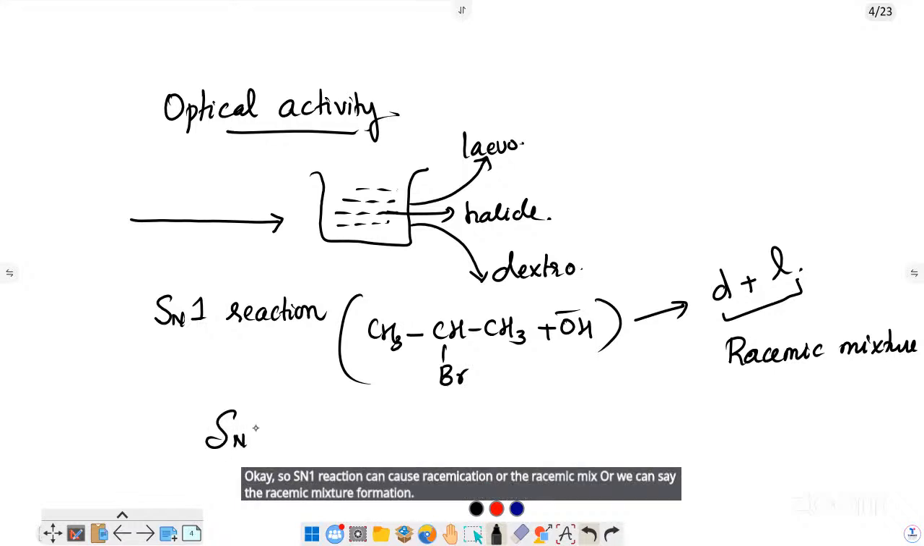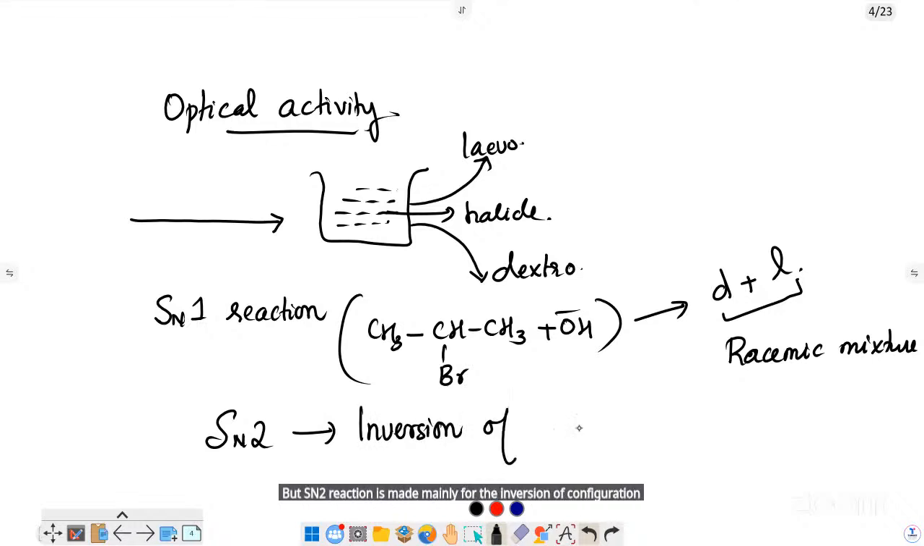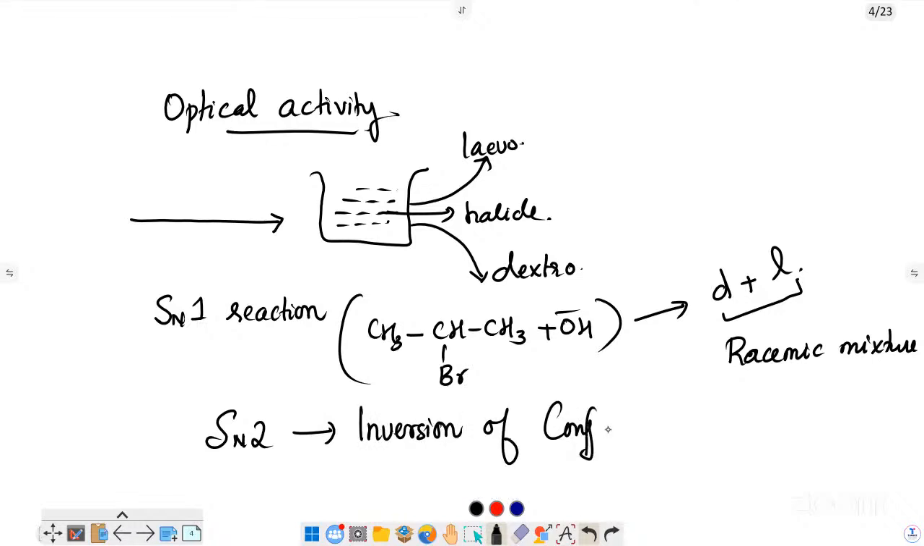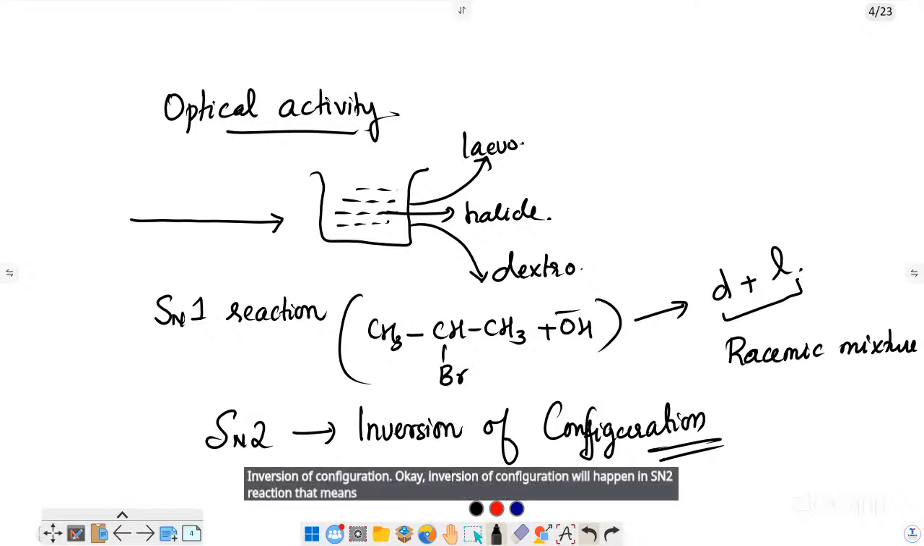But SN2 reaction is mainly for the inversion of configuration. Inversion of configuration will happen in SN2 reaction. That means the configuration is just inverted. Okay, that is regarding SN1 and SN2.